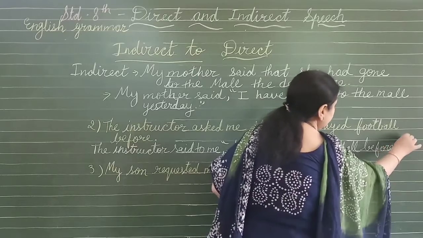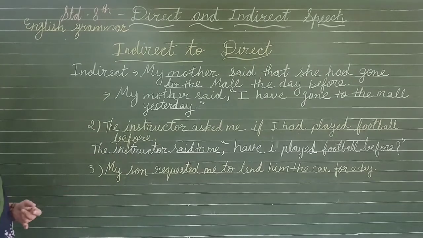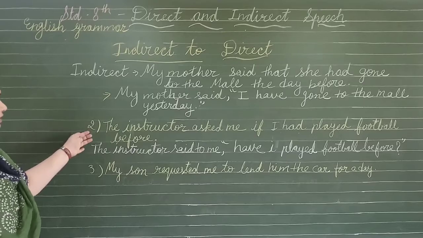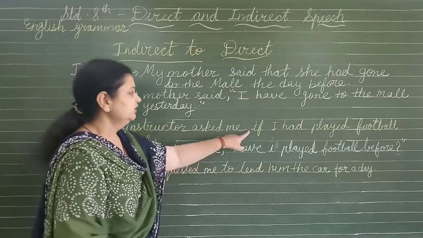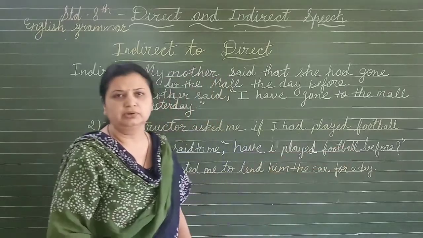Now question mark and inverted comma close. So now you will see that this is the exact answer of this one: the instructor asked me if I had played football before.